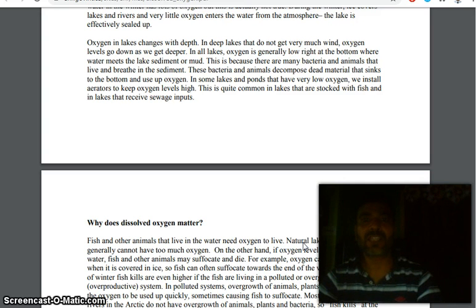In some lakes and ponds that have very low oxygen, we install aerators to keep oxygen levels high. This is quite common in lakes that are stocked with fish and in lakes that receive sewage inputs.